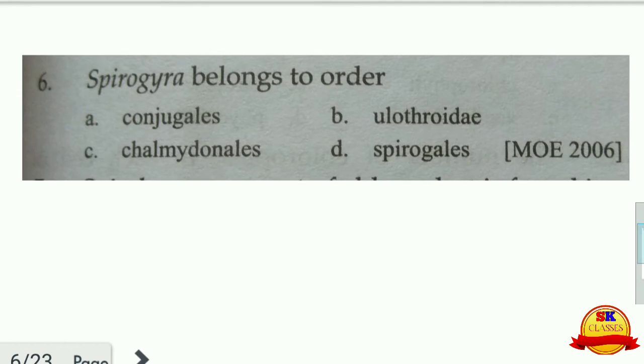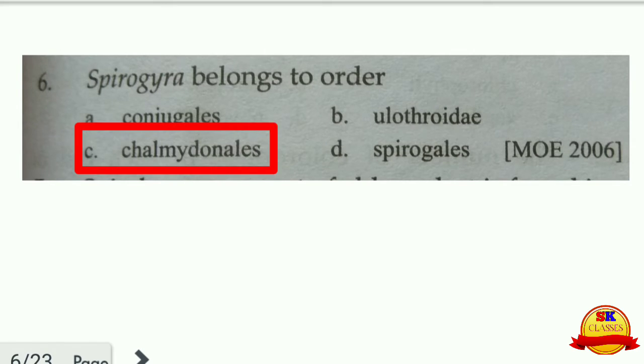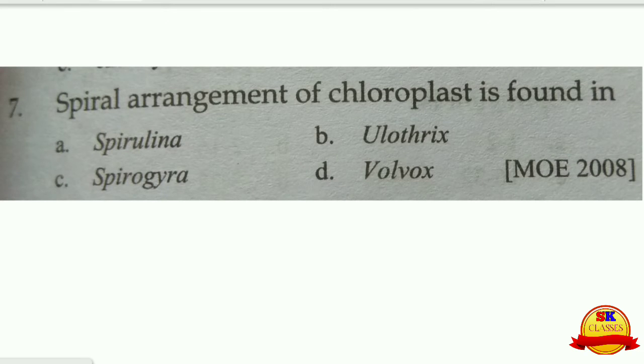Next is Spirogyra belongs to order. Order is Conjugales. A is the choice. Next is spiral arrangement of chloroplast is found in Spirogyra. Due to this reason, it is named Spirogyra.